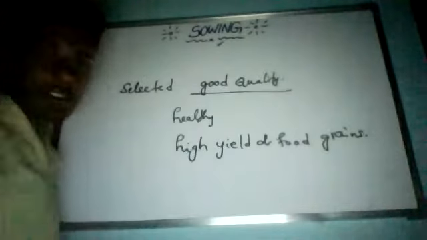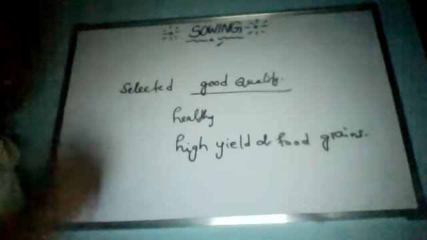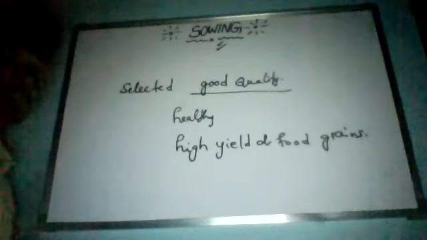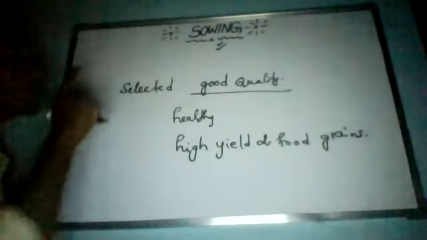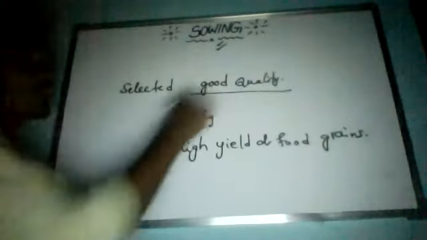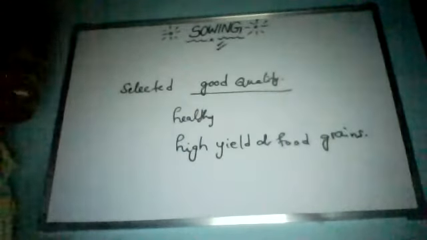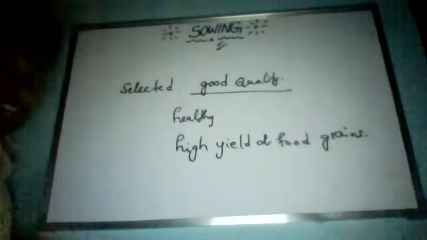So that is why we need to select good quality seeds. Now we will study one activity on how we can select them. Before going to the process called sowing, which is step 2, we need to select good quality seeds. Now we'll study an activity on how we can select these good quality seeds.